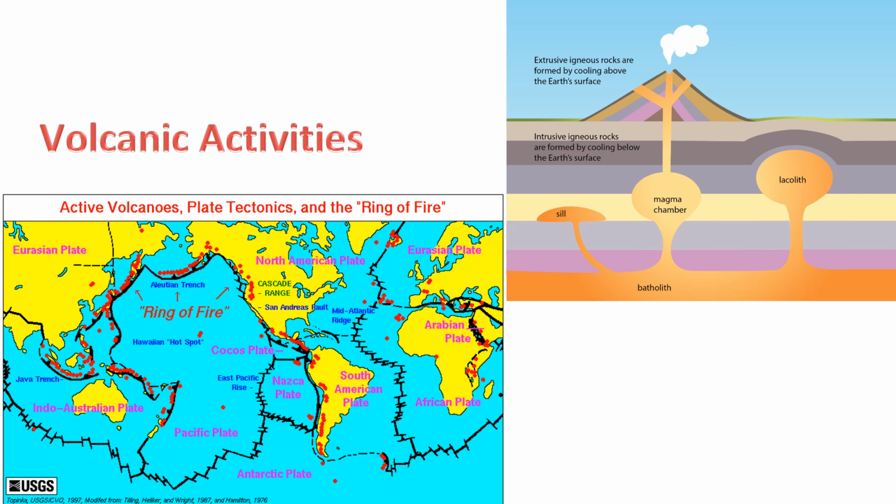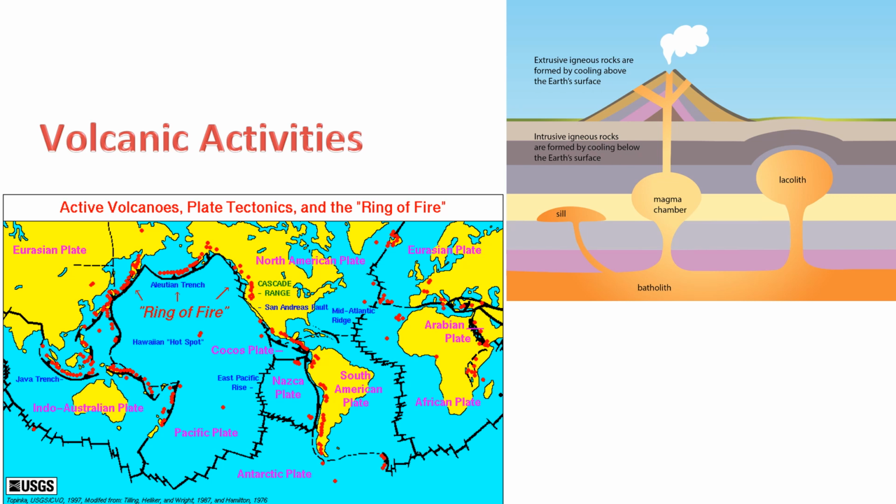Volcanic activities involve various processes associated with the movement of magma from the Earth's interior to the surface. Here are the key volcanic activities. 1. Magma formation. Volcanic activity begins with the formation of magma, a mixture of molten rock, gases, and minerals, beneath the Earth's surface. This process occurs in the mantle and can be triggered by factors such as heat, pressure, and the addition of water. 2. Magma ascent. Once formed, magma rises through the Earth's crust due to its lower density compared to surrounding rocks. The ascent is driven by buoyancy, and the magma can move through fractures and conduits in the crust.